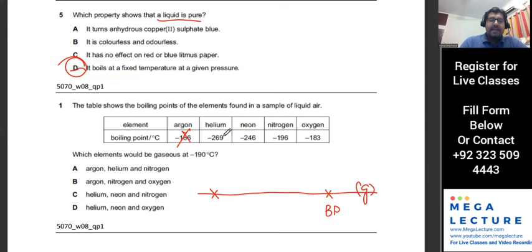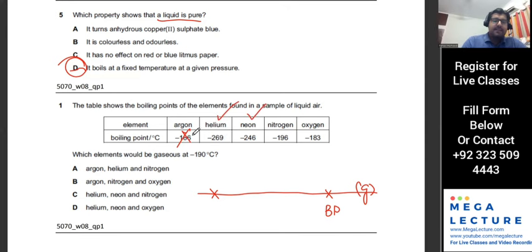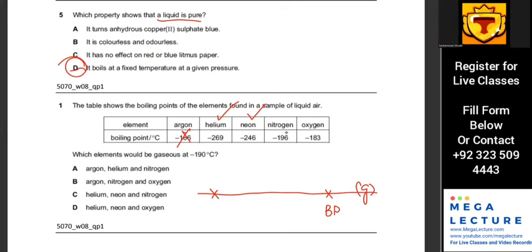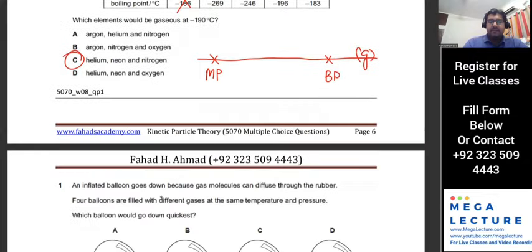Is minus 190 higher than minus 269? Yes, sir. Okay, that's a gas. It's higher than this as well. Is minus 190 higher than minus 196? Yes, sir. And it's not going to be higher than this, right? So remember, a substance is going to be a gas if the temperature is higher than its boiling point. So these three, helium, neon, and nitrogen. So it's going to be C.